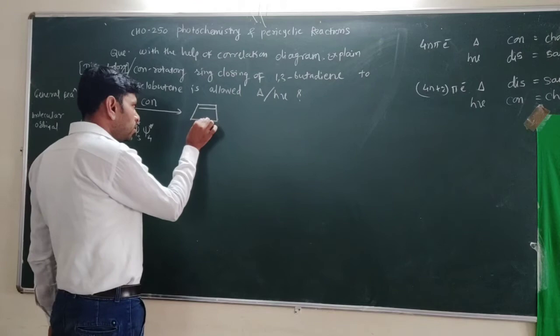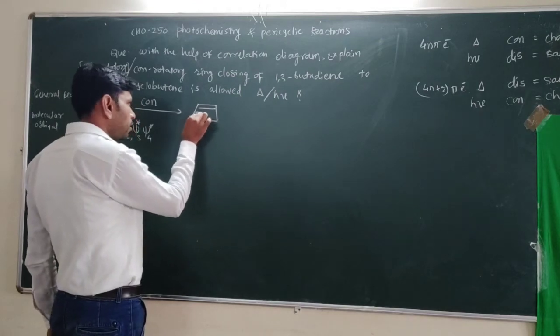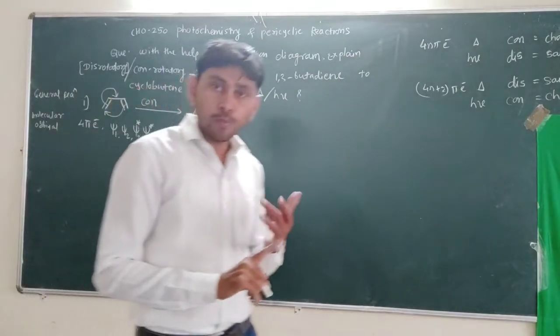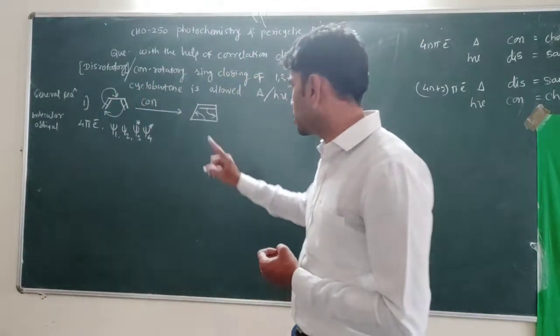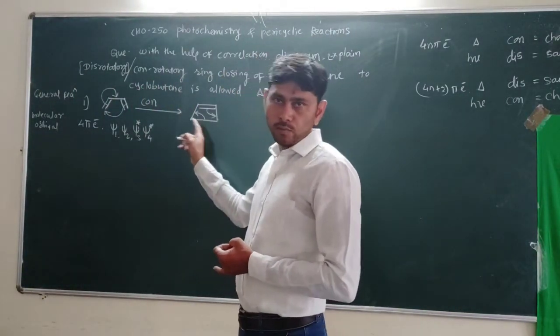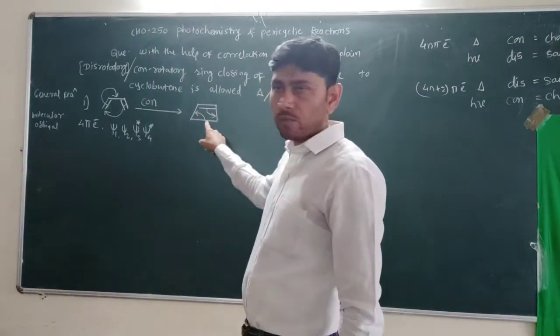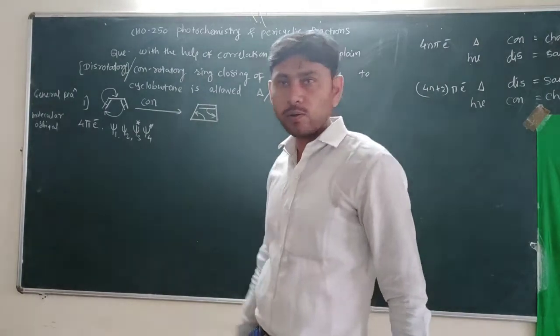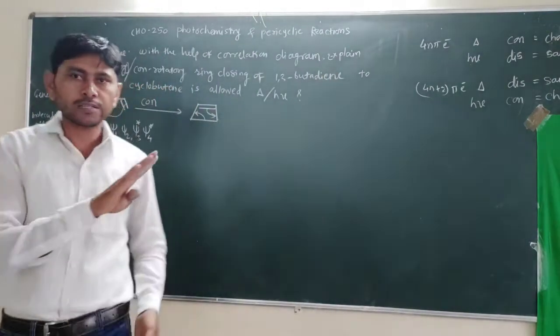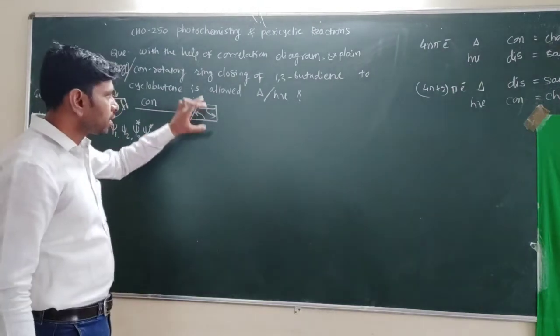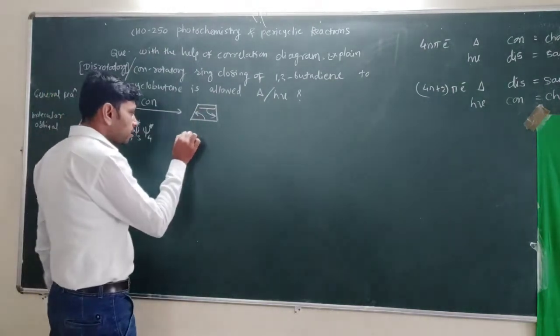What happened here? This sigma bond undergoes breaking and this pi bond undergoes formation. That means 2 pi electrons are involved and 2 sigma electrons are involved. One bond contains 2 electrons. So here 2 sigma bond electrons are involved and here 2 pi electrons are involved. That means a total of 4 molecular orbitals: 2 sigma orbitals and 2 pi orbitals, which are explained in this manner.